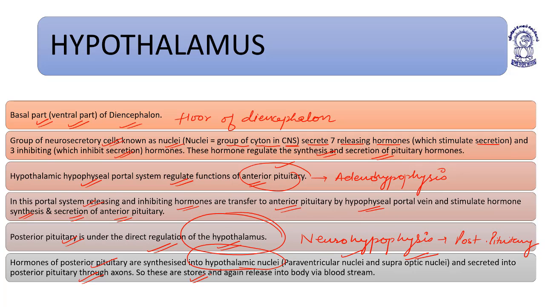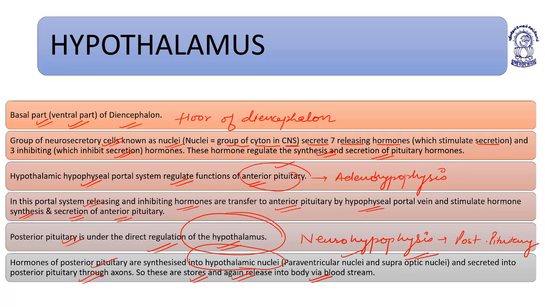These hormones are stored and released into the body via the bloodstream. They are not synthesized in the posterior pituitary; they are just released into the bloodstream through it.